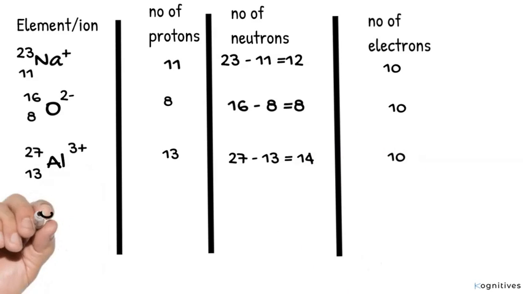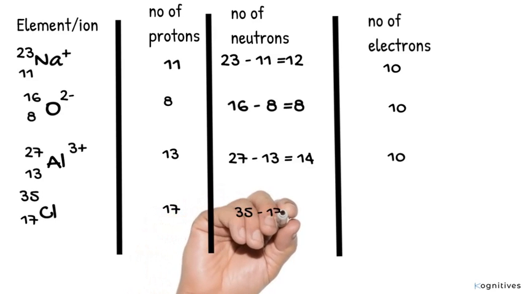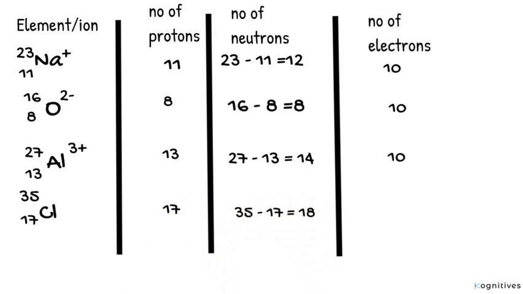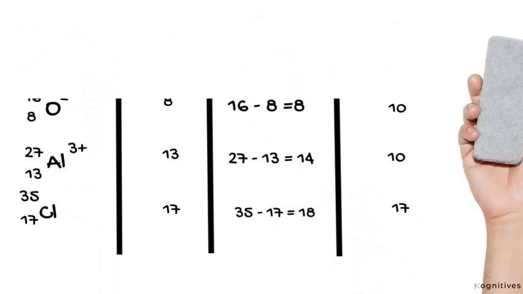Now let's take the last atom, chlorine. This is not a chlorine ion, it is a chlorine atom because it has no charge. Chlorine has a mass number of 35 and an atomic number of 17. Correspondingly, its number of protons is 17. Its number of neutrons is 35 minus 17, which equals 18. And its number of electrons, because chlorine is uncharged, is equal to its number of protons and is also 17.